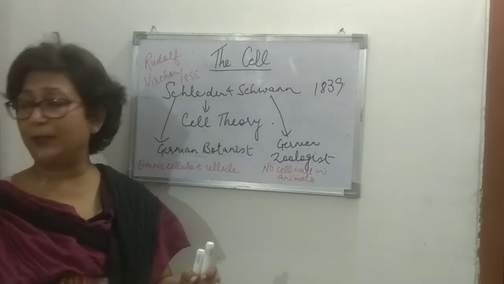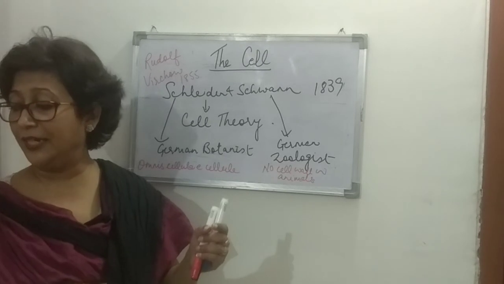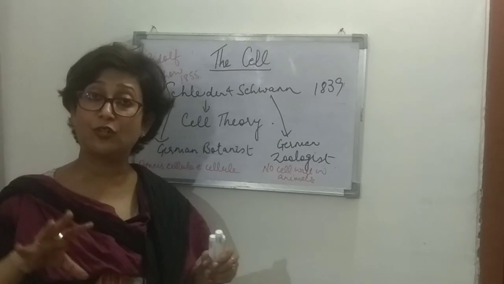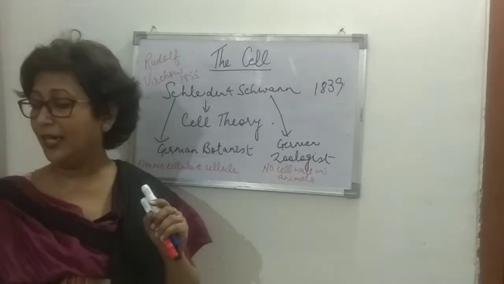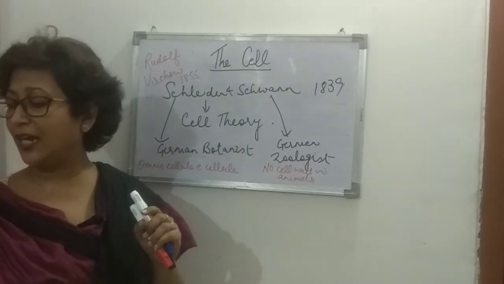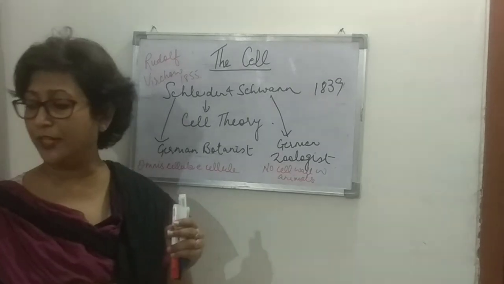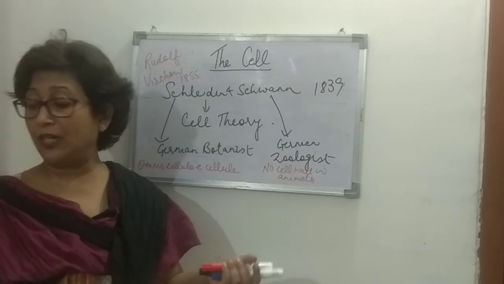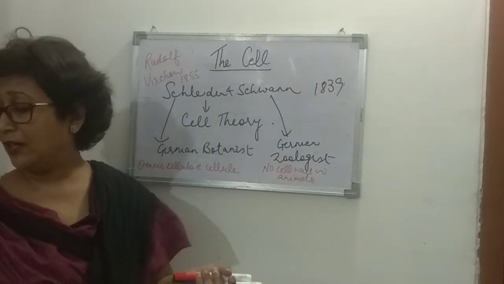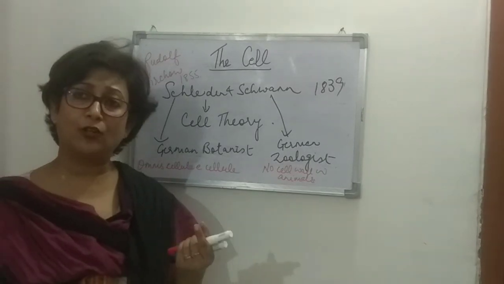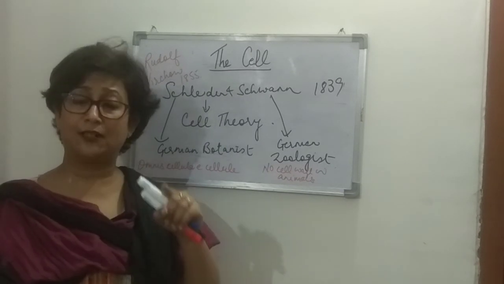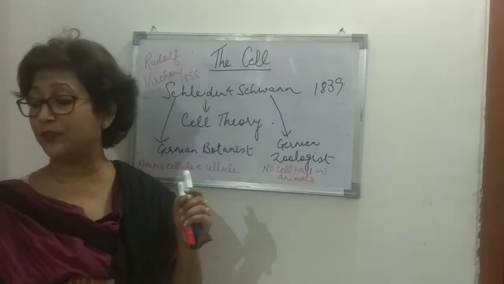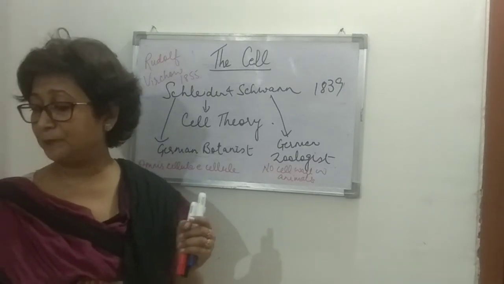Now the unicellular organism becomes inactive in adverse conditions, right? If the conditions are not very suitable, then the organism becomes inactive. Whereas this kind of thing is not found in multicellular organisms, right? When we were talking about the division of cells, then of course, as I told you, in multicellular organisms there are only specific cells that divide, right? That means all the cells in a multicellular organism do not have the power to divide, right?